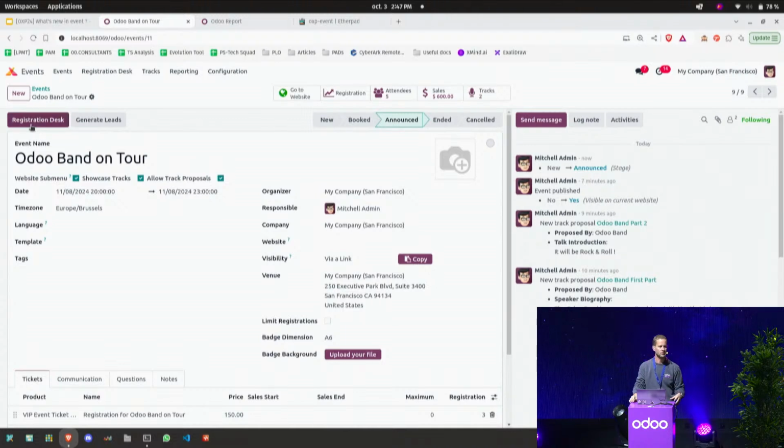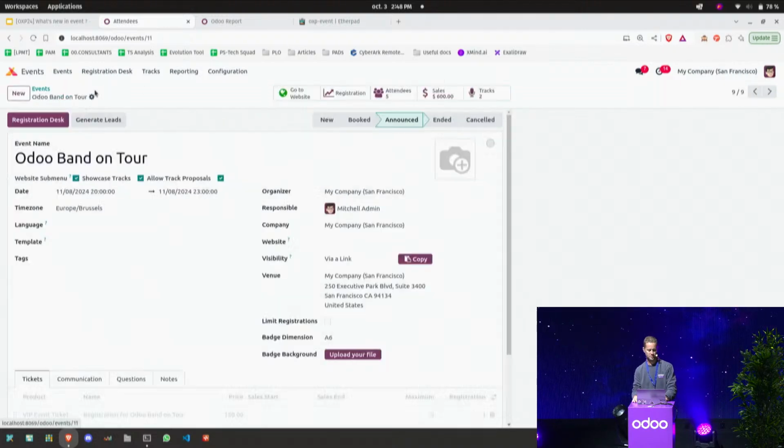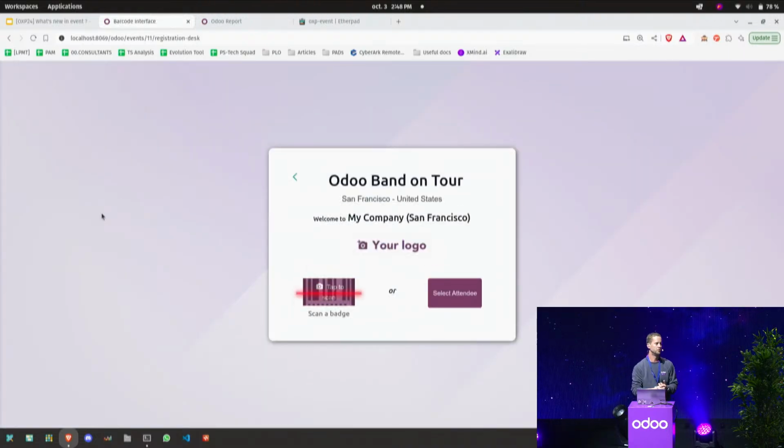So for that, we created an easy and quick interface to use, rather than having to push people to click on every button or to filter or search for people. What we did, we developed the registration desk here that is also, of course, responsive and can be used on a mobile, where you can decide either to scan the QR code or the barcode that you have on the ticket, or manually select the attendee.